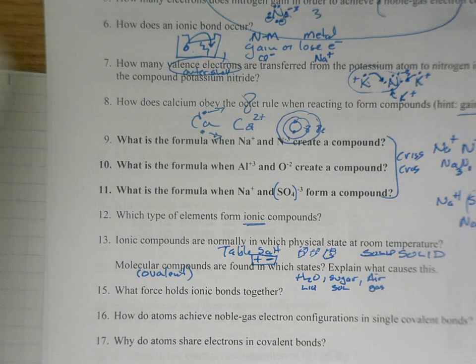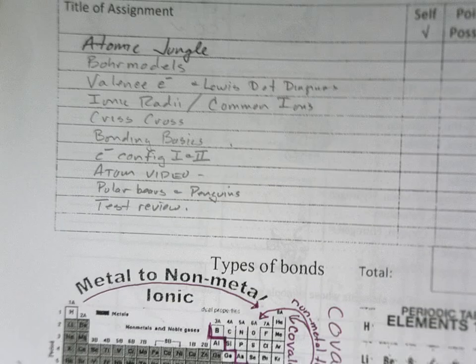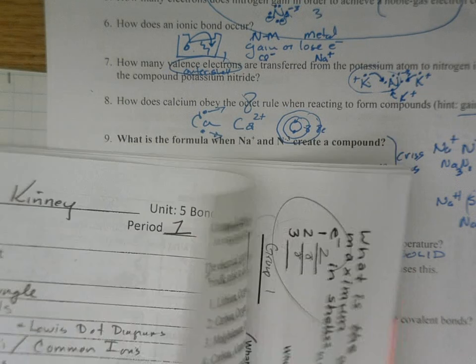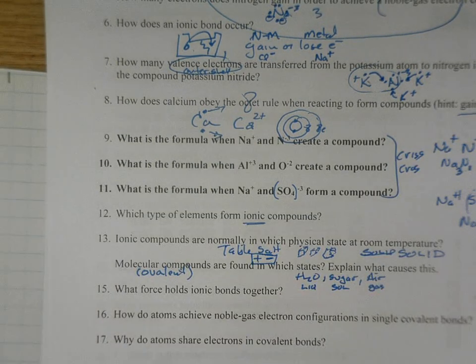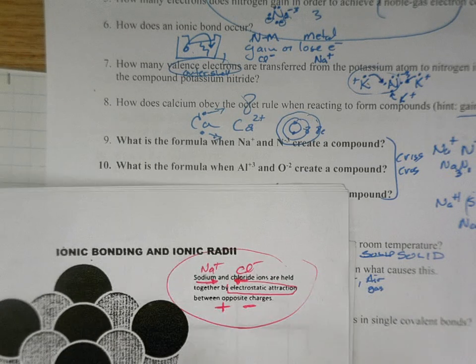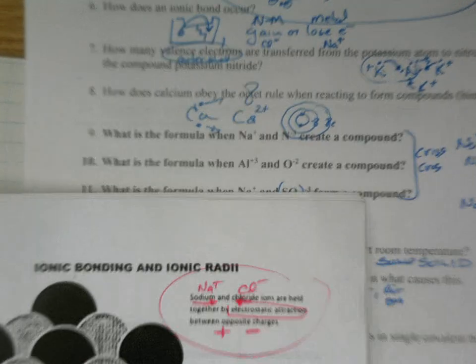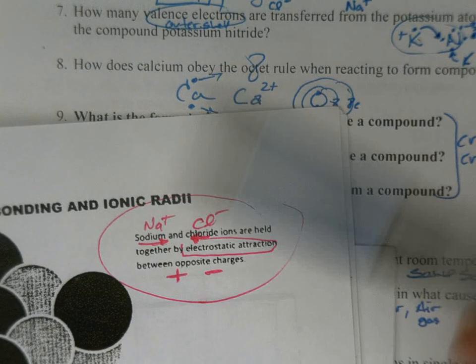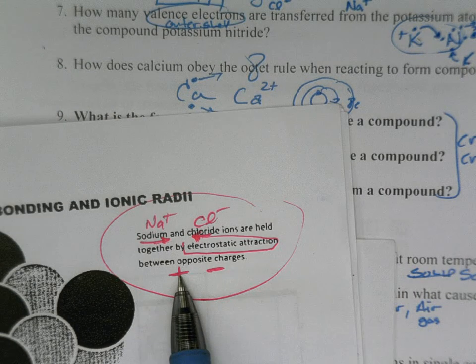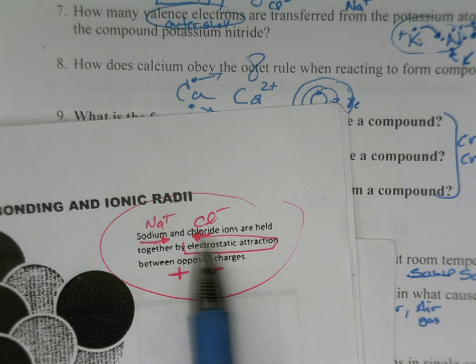All right, you need to go to your packet, and you're going to turn not to the first, to the second, past that, to the third. No, oh, there we go, this page right here. And I asked you right there, I'm going to zoom in on it, that's where it tells you. They're called electrostatic charges. That's what it's called when you have a full positive and a full minus attracting.